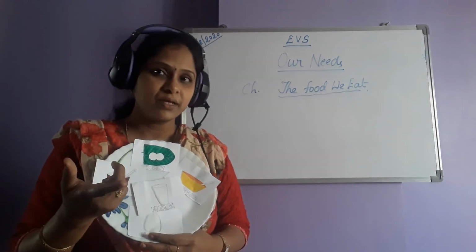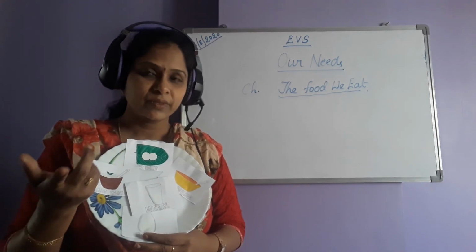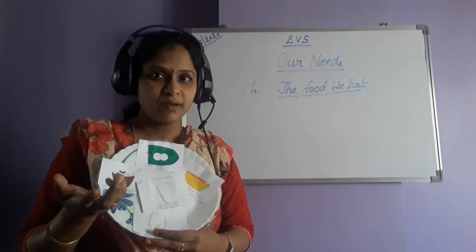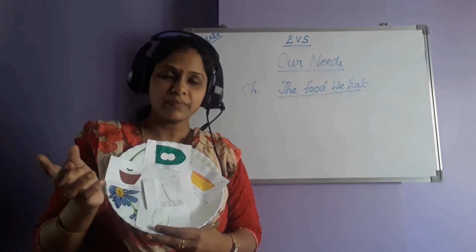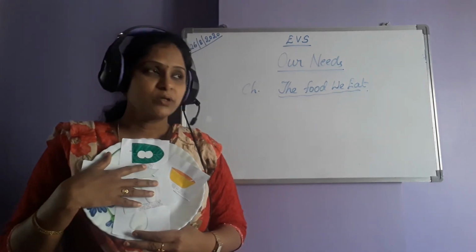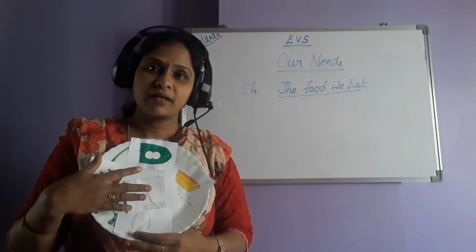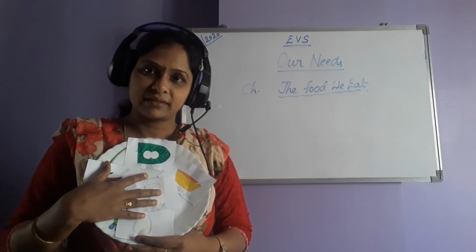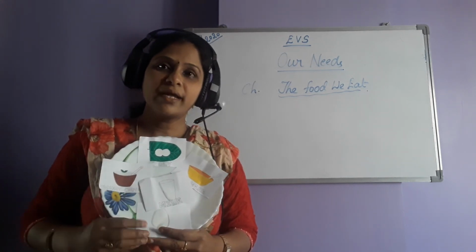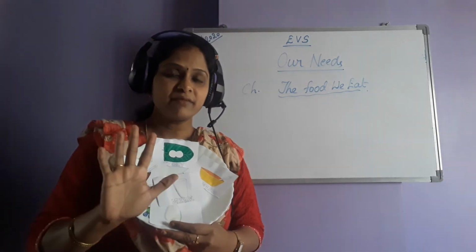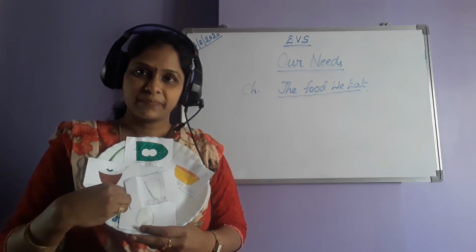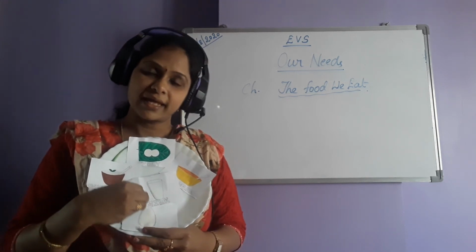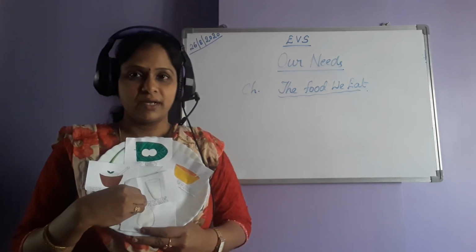You might be having something else like dosa, upma, or sandwich, oats, whatever it is, fruits. So whatever you had, just prepare a small activity like this. Okay, holding it like this, tell 5 sentences from where you got these things. Is that from plants, animals, or whatever it is?